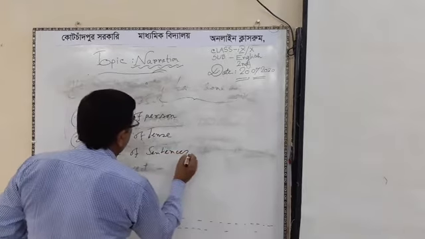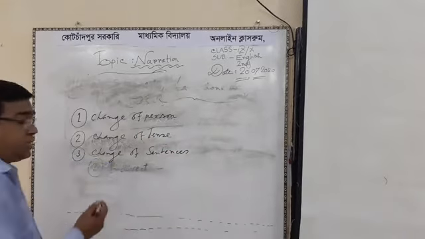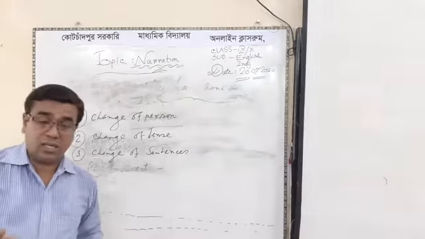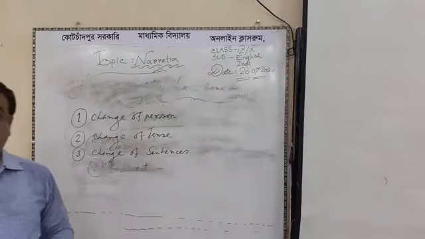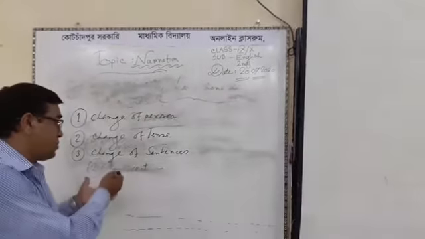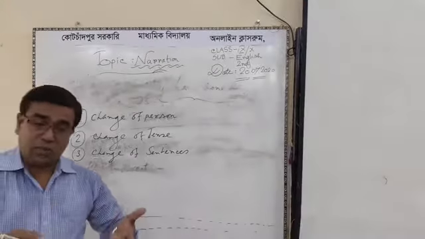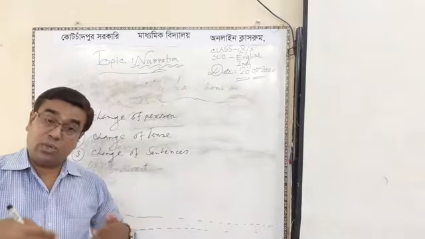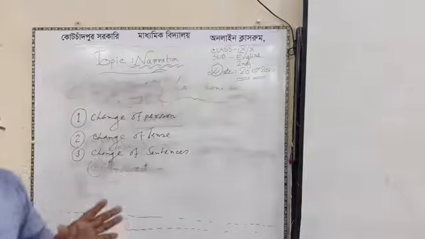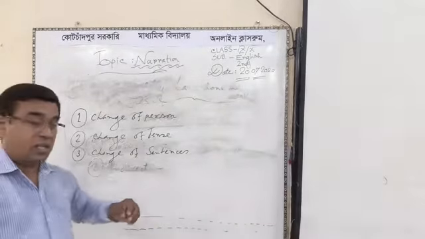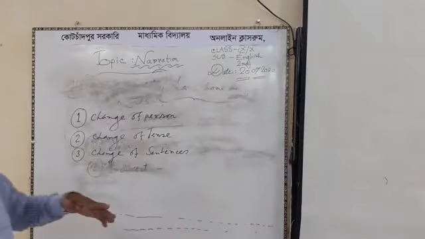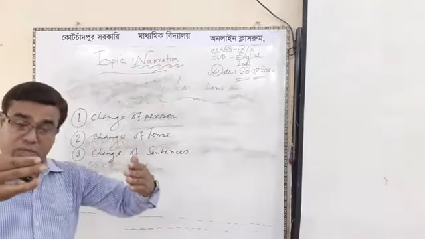Sense of sentences, that means 5 kinds of sentences. At first we have to know the rules of sense of 5 kinds of sentences, like that: assertive, interrogative, imperative, optative, and exclamative. Then we have to sense the passive narration according to the question paper, from direct to indirect.